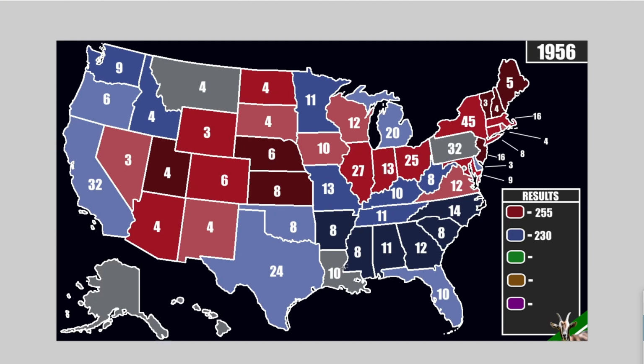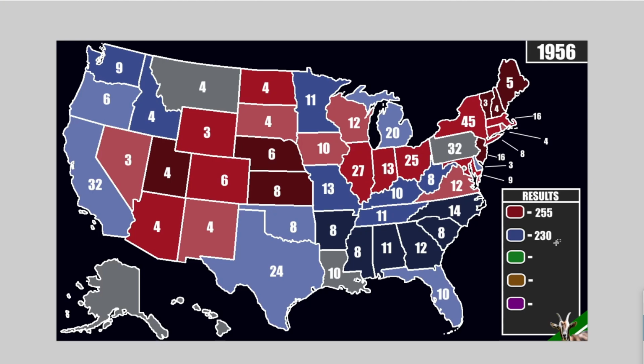Now here we are with only 3 states left on the map. This is probably one of the closer elections that we've had on the channel so far. The Republicans are 11 electoral votes away from victory. The Democrats are still trailing. They have 36 electoral votes that they need to win the election.